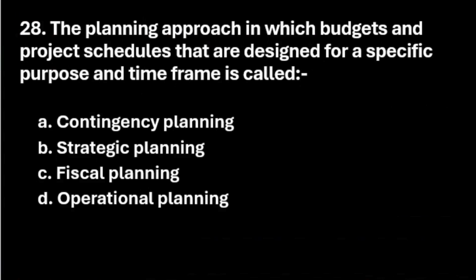Next question. The planning approach in which budgets and project schedules are designed for a specific purpose and time frame is called: option A, contingency planning; option B, strategic planning; option C, fiscal planning; and option D, operational planning. These are all related to administration and research. Let us see the right answer. The right answer here is option C, fiscal planning.